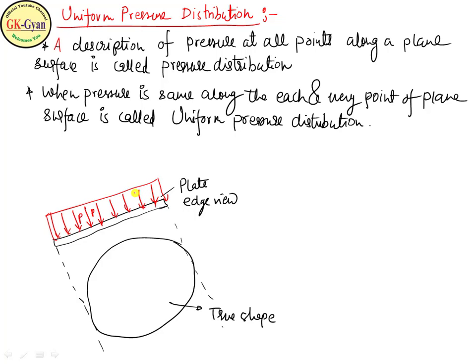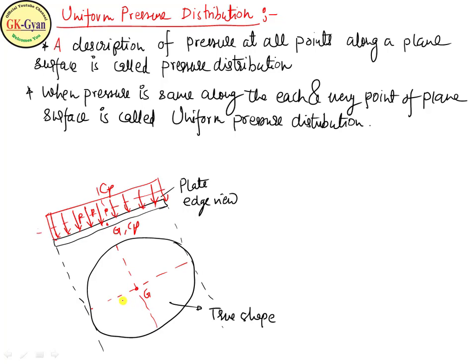So this is the area. How to locate Cp? You first mark the center of gravity of this circular plate, which will be G. Then project it on the plate. It will be G, and this is the uniform pressure distribution, so Cp will lie here. So Cp and Cg will coincide. This is the uniform pressure distribution. Cp is the center of pressure.